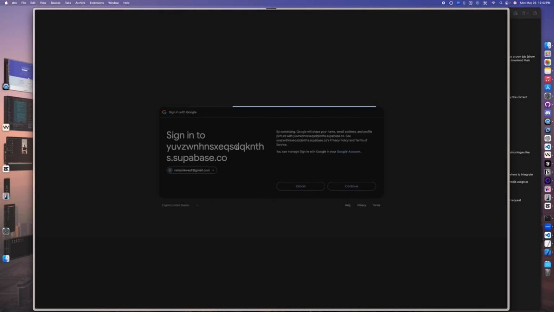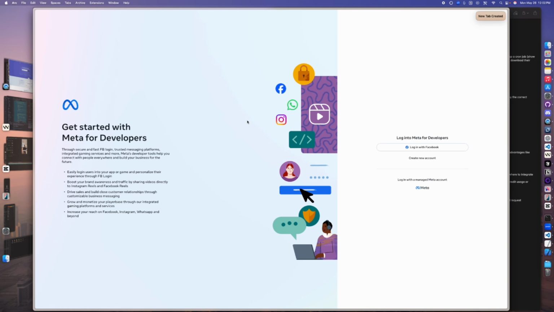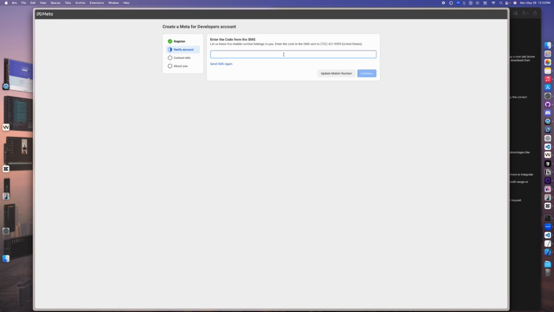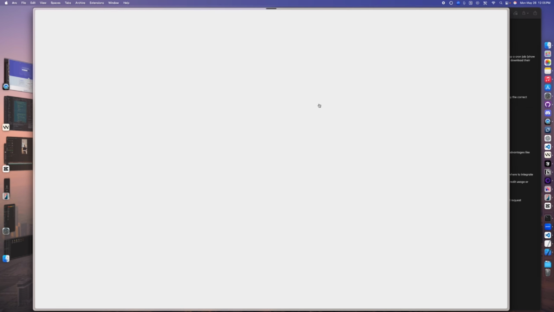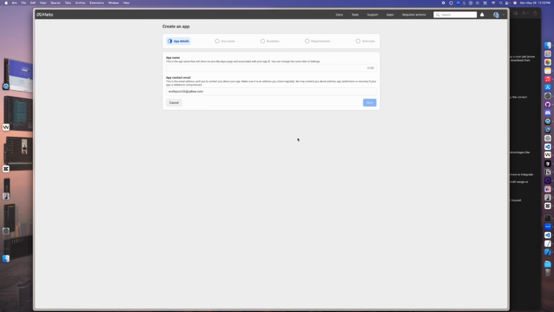And for Facebook, go over to Facebook for developers and log in with your Facebook account and hit get started and fill out the application and hit create app after you fill out that application and enter your app details.